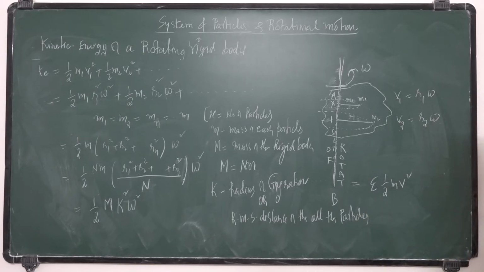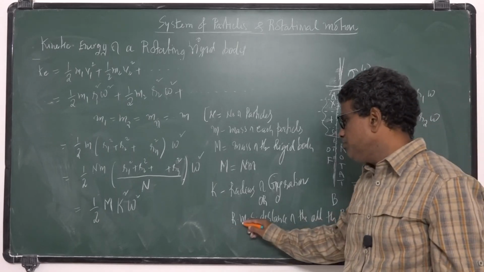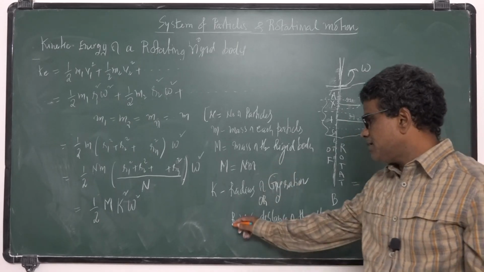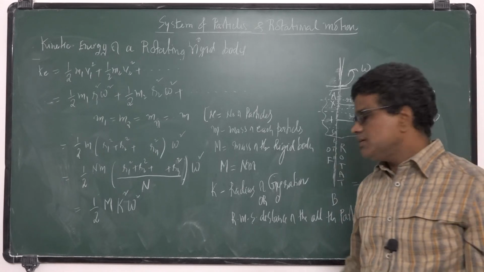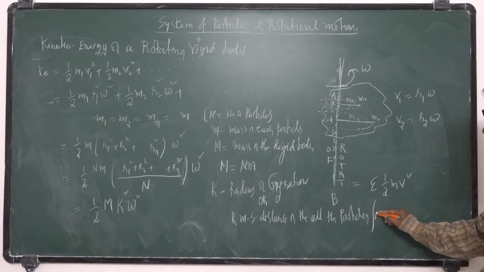RMS means root mean square distance of all the particles from the axis of rotation.